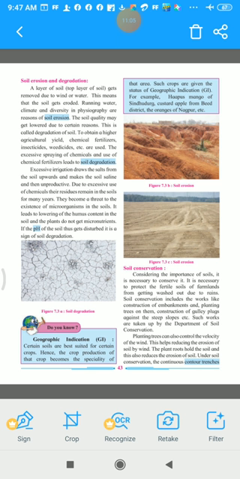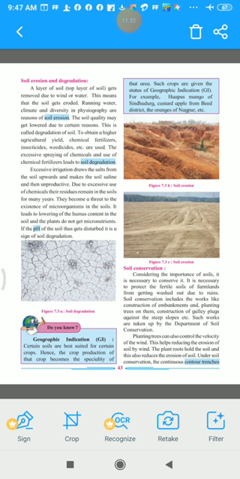I told you, the formation of humus after the decomposition process will become less, and the plants do not get micronutrients, because in the humus all the nutrients are there which are used up by the plant for their growth.